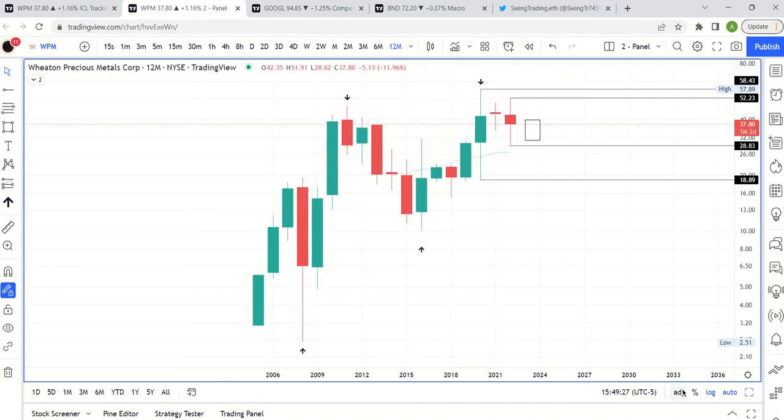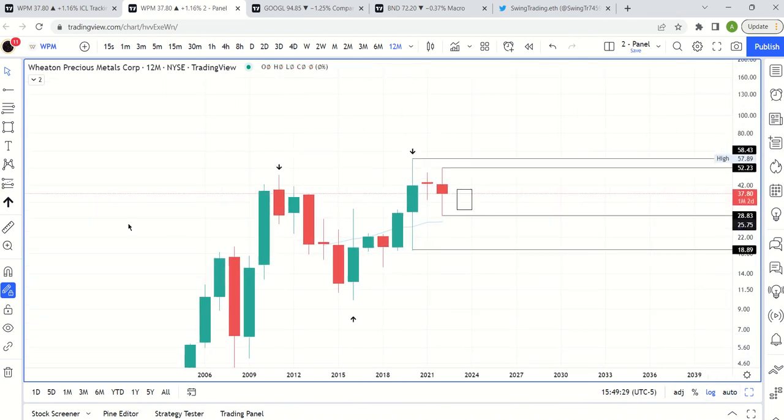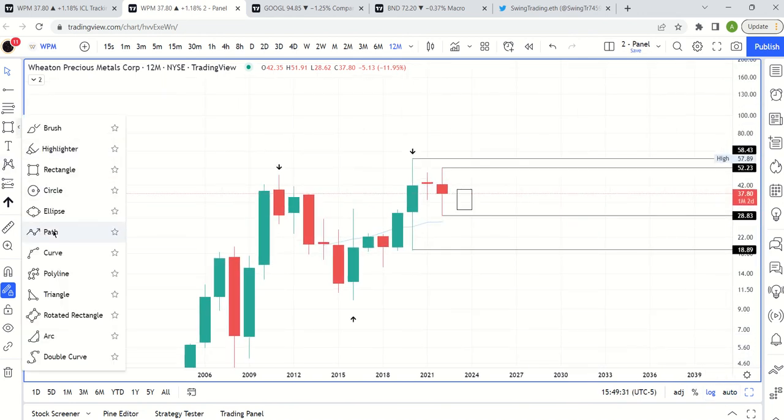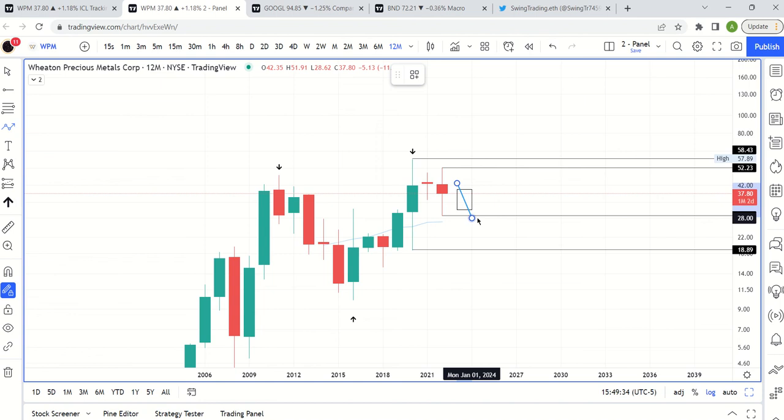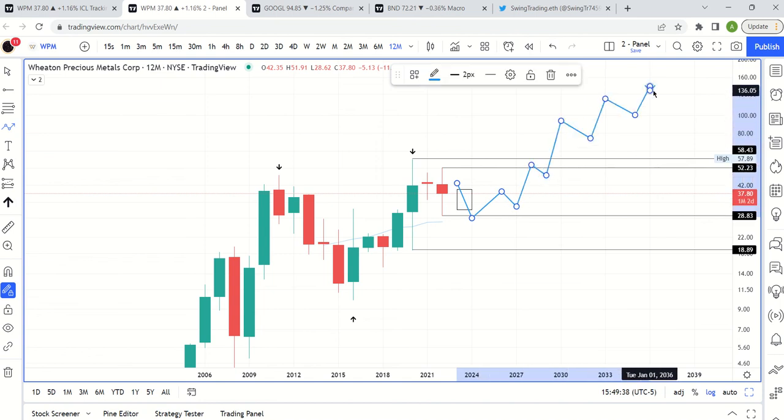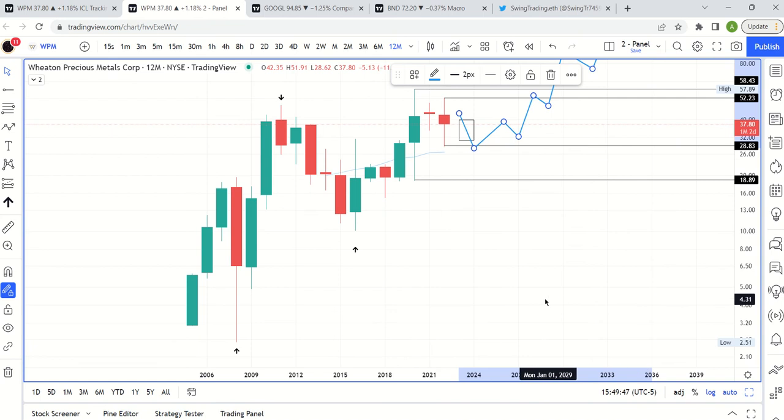So the presumption would be that eventually we do something like, you know, maybe like this, and then eventually we kind of break out of that range. Now the question is, how much time do we spend kind of bouncing around within this range, and then more broadly within that range? But the good news is it is moving higher at least. So that's the annual chart.